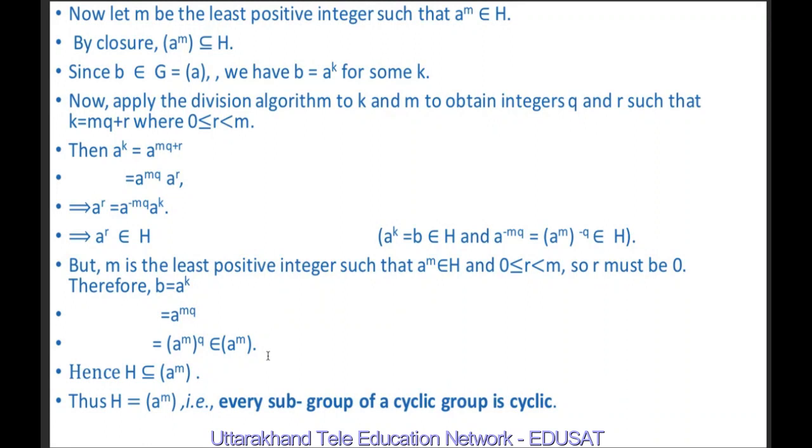Thus, we have shown that H is a subset of the cyclic group generated by A raised to power M, because A raised to power M is the element of H, and we have shown that it belongs to a cyclic group generated by K. So if A is a subset of B and B is a subset of A, it means A is equal to B. Thus, H is equal to the cyclic group generated by A raised to power M. Thus, we have shown that every subgroup of a cyclic group is cyclic.